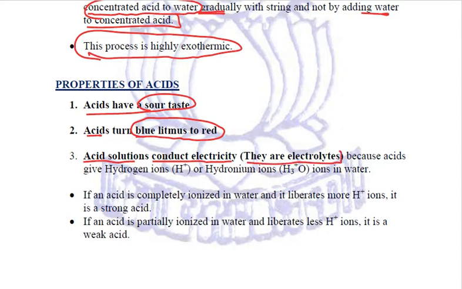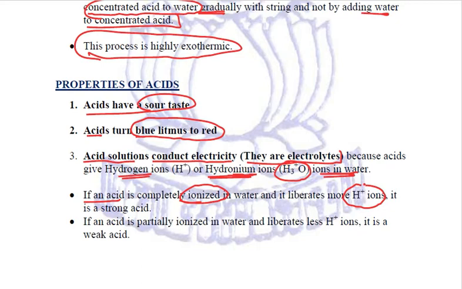Why? Reason is when the acids are added to water, they get ionized in water and they liberate hydrogen ions. These hydrogen ions may react with water and may form hydronium ions, H3O+. These are called hydronium ions. So this is a characteristic property of acids, that these acids in water will always produce hydrogen ions or hydronium ions in water.